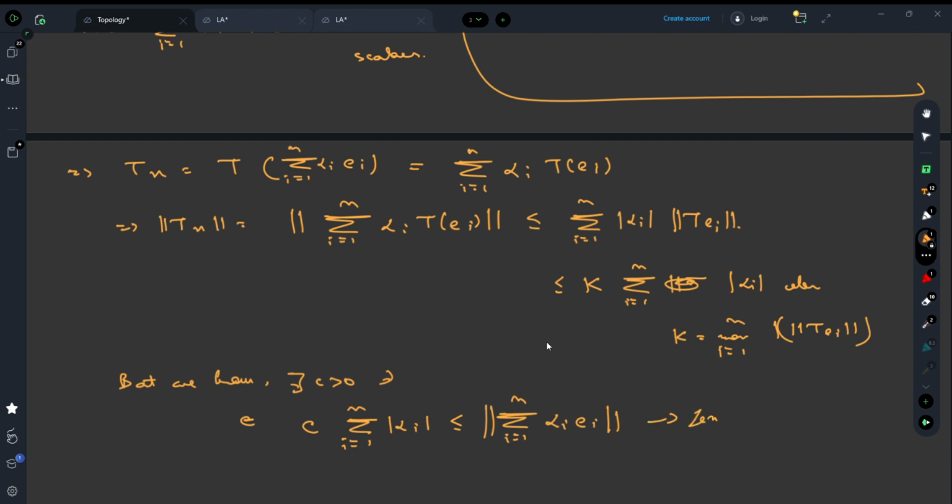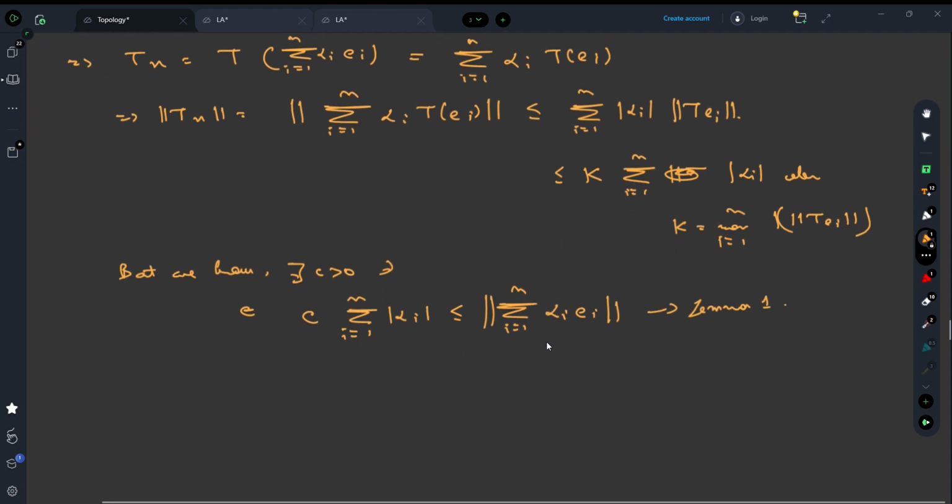This is from Lemma 1. What is the summation i equals 1 to n alpha i e i? This is nothing but the norm of x. So this implies the summation i equals 1 to n of mod of alpha i is less than or equal to 1 by c times the norm of x.